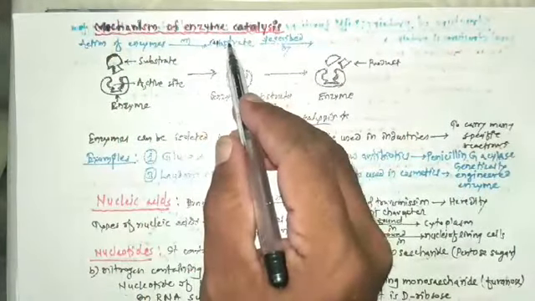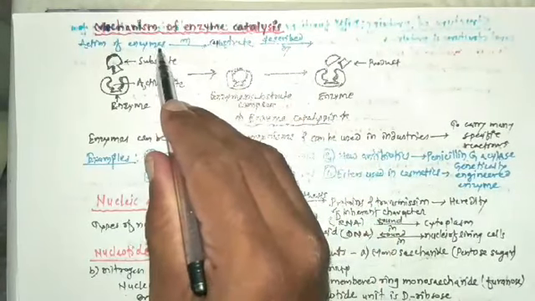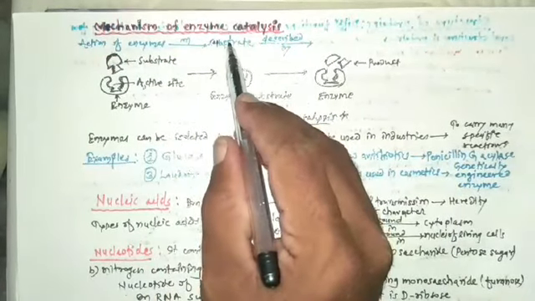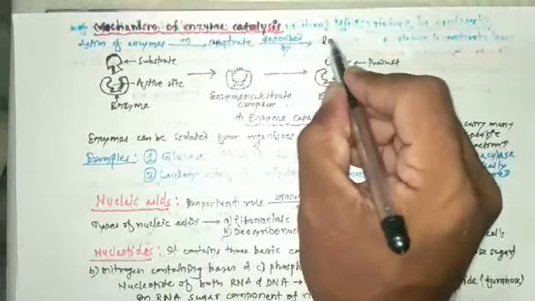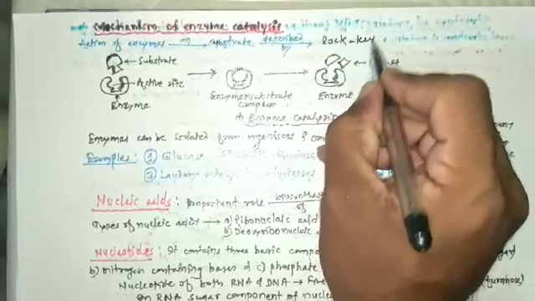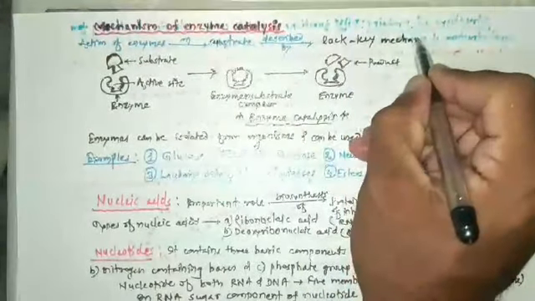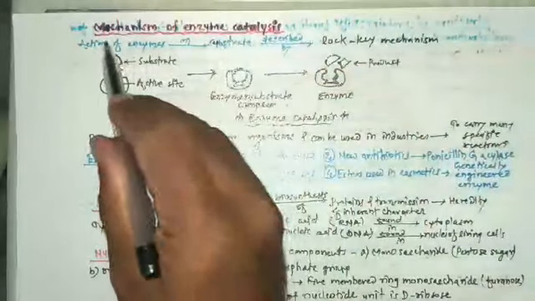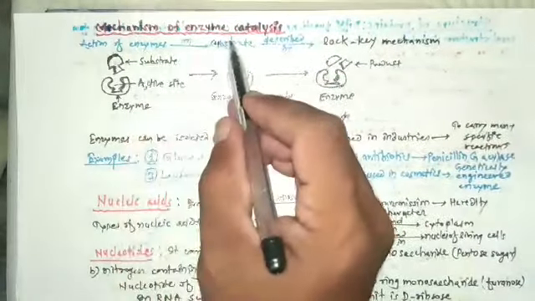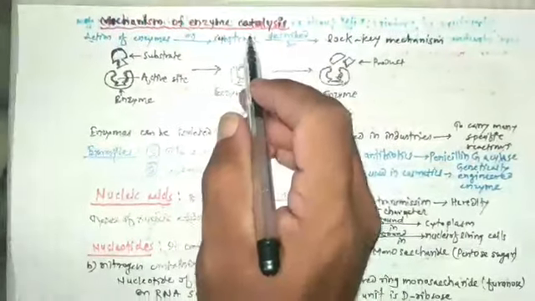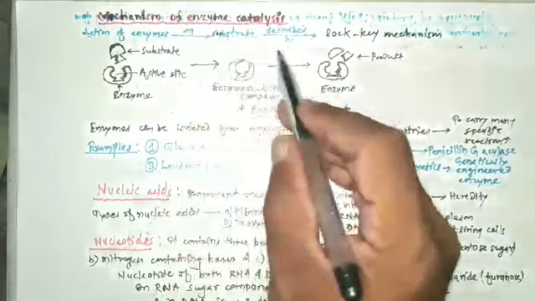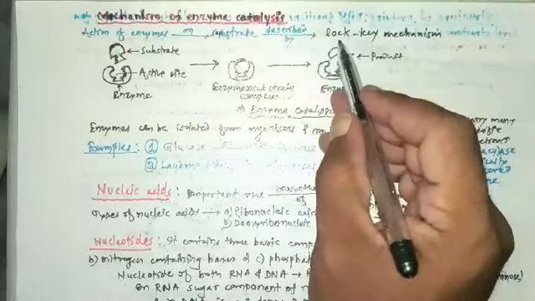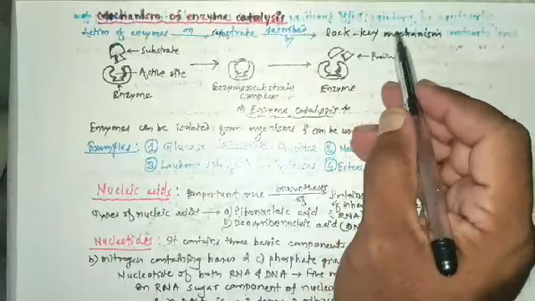Action of enzyme on a substrate is described by a mechanism, and that mechanism is known as lock key mechanism. In our body, enzymes are acting on the substrate, and this mechanism is described by lock key mechanism.